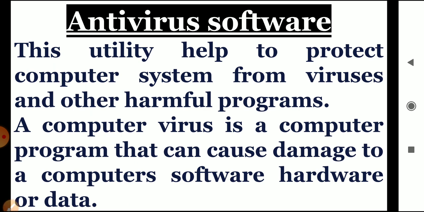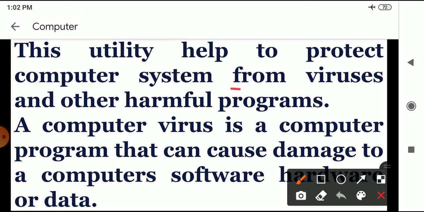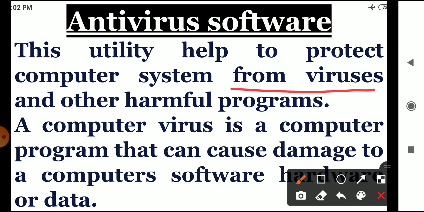The antivirus software helps to protect the computer system from viruses and other harmful programs. First of all, children, we will discuss what a computer virus is. A computer virus is a computer program that can cause damage to computer hardware or data.